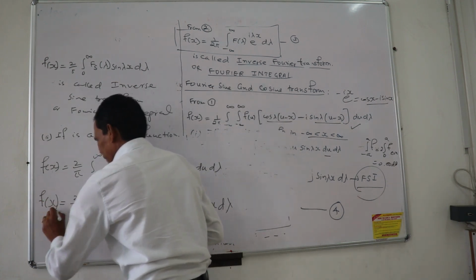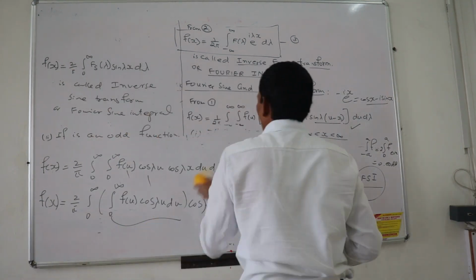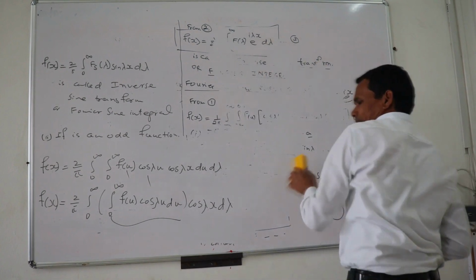In fact, this thing is the Fourier cosine integral. This is also called Fourier cosine integral.